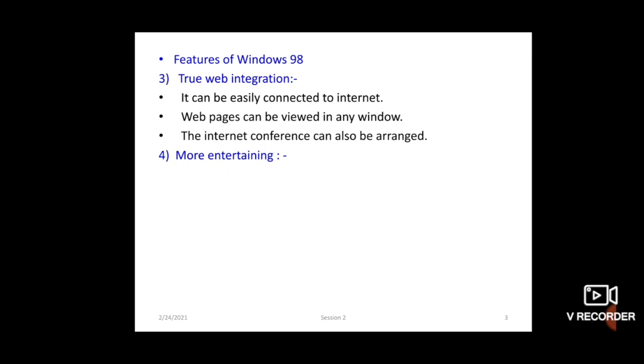Okay student, what do you mean by true web integration? Mainly, in Windows 98 it can be easily connected to the internet and web pages can be viewed in any window. Now next is more entertaining.